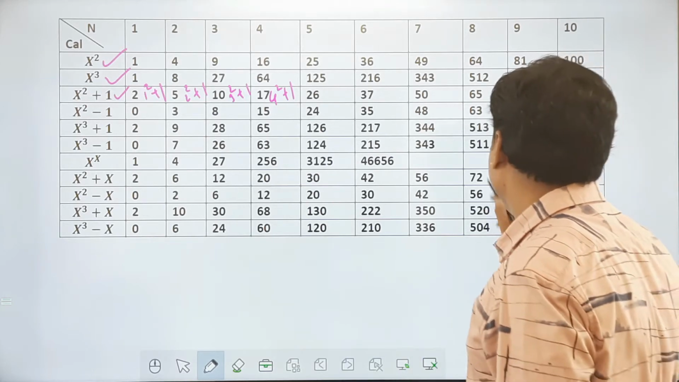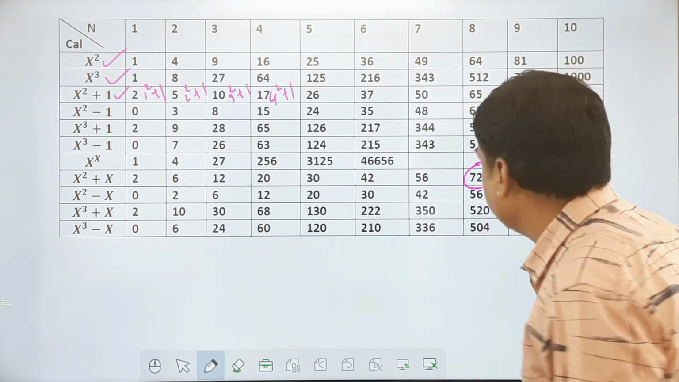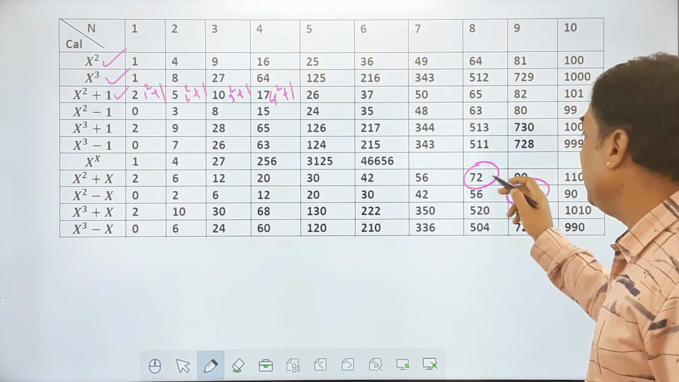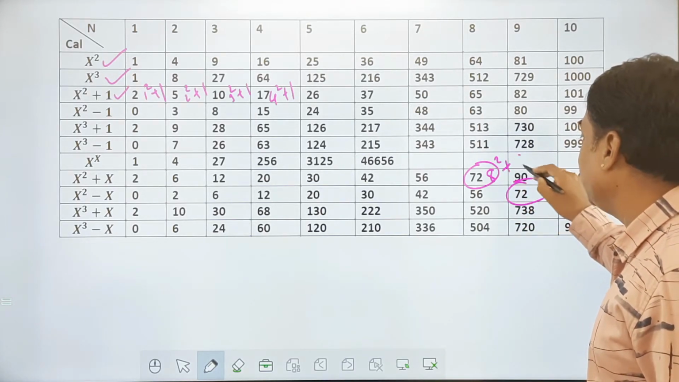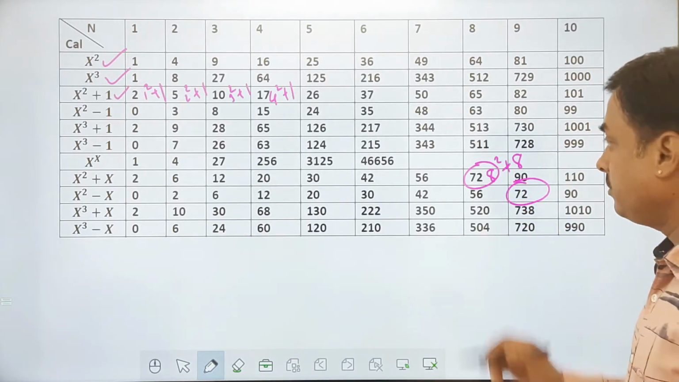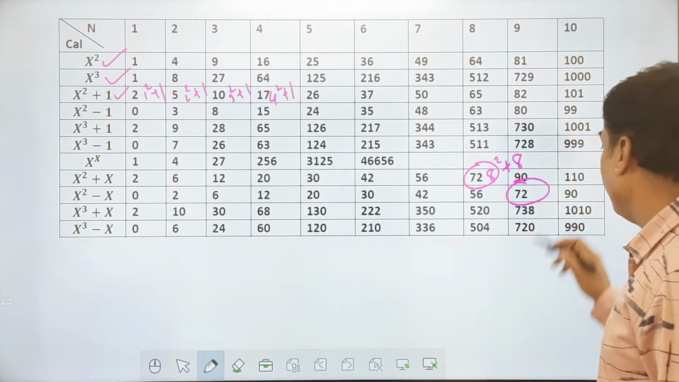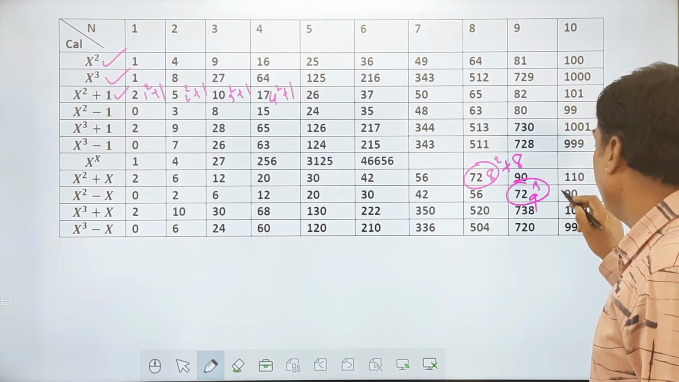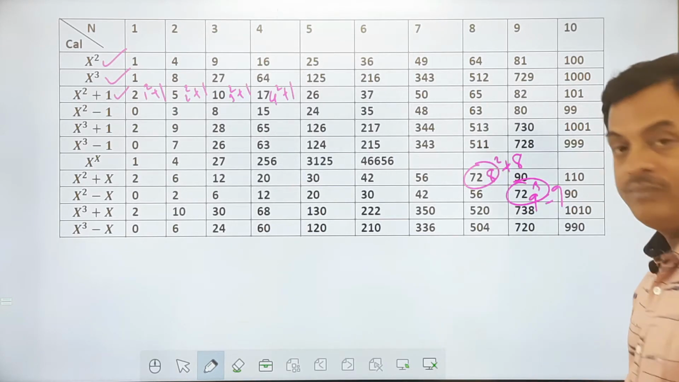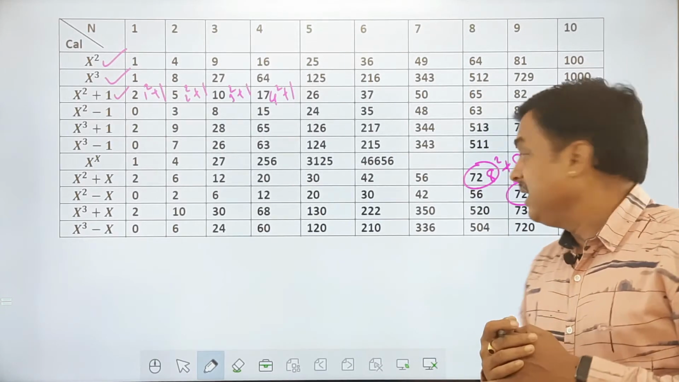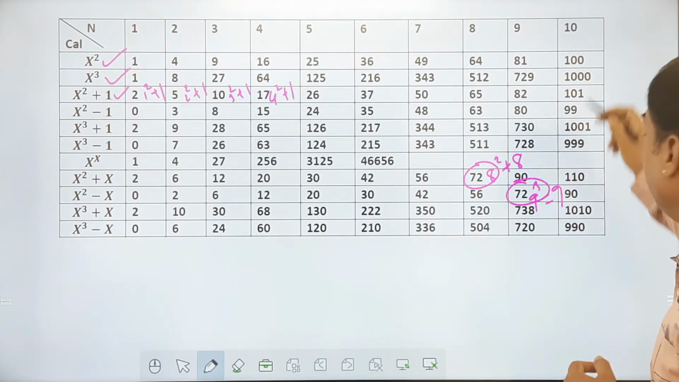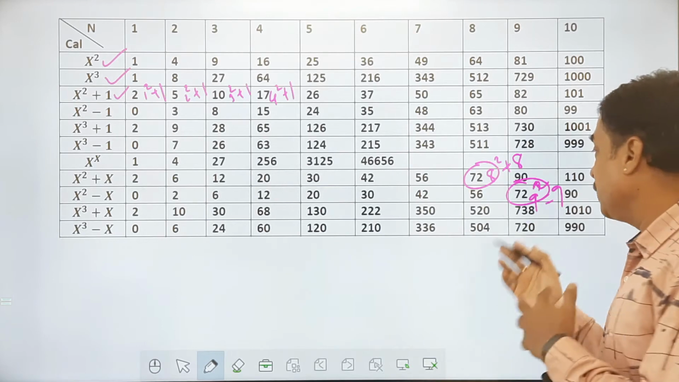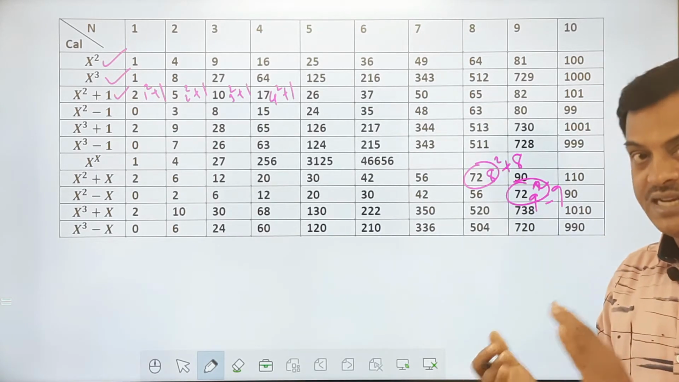Like for example, if I am looking at the number 72, when I say 72 anywhere, this number is 8 square plus 8 kind of a number. Or else you can also say 72 as 9 cube minus 9 kind of a number. I'm sorry, 9 square minus 9 kind of a number. 9 square is 81. 81 minus 9 is 72.